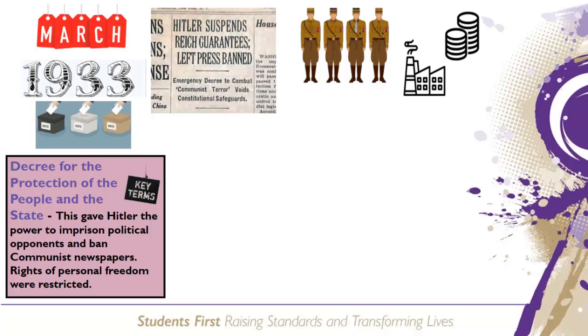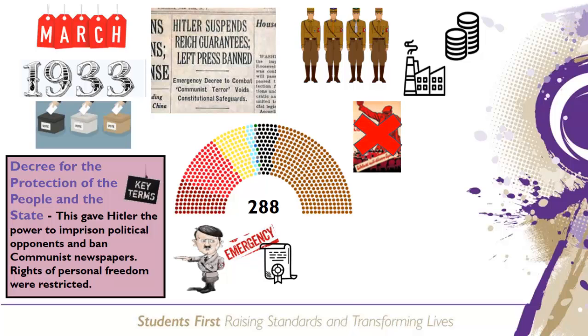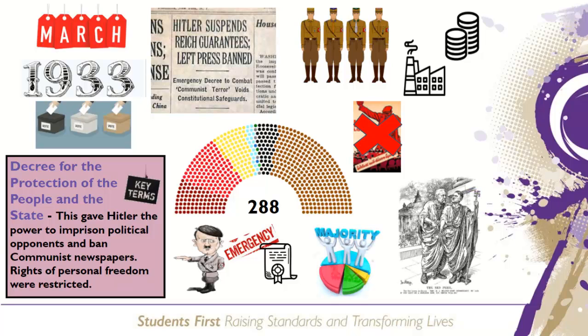When the results were announced, the Nazis increased their Reichstag members to 288. Hitler used his emergency powers to ban the Communist Party from taking up their 81 seats. With the support of the other nationalist parties, this gave Hitler a 2/3 majority. Hitler now had enough votes to change the constitution.